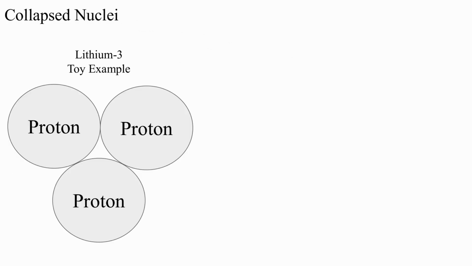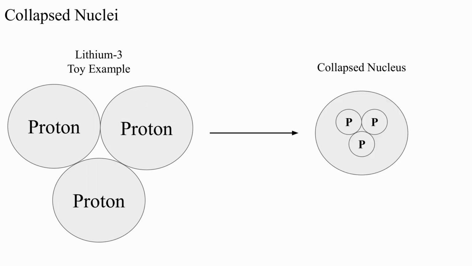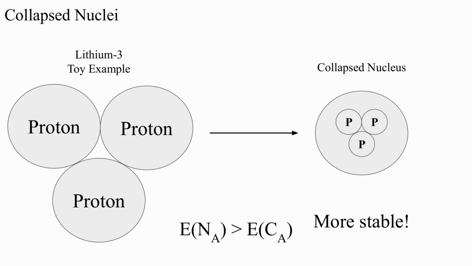To understand the concept of a collapsed nucleus, let's use a toy example of lithium-3. Although this atom does not occur naturally, it simplifies some of our math later on. In our example, a collapsed nucleus occurs when the 3 protons inside the lithium-3 atom all collapse into a much smaller radius. Let's take this radius to just be the radius of a single proton. Balmer proposed that this configuration was actually more stable than the original unbound state of the lithium-3 nucleus.